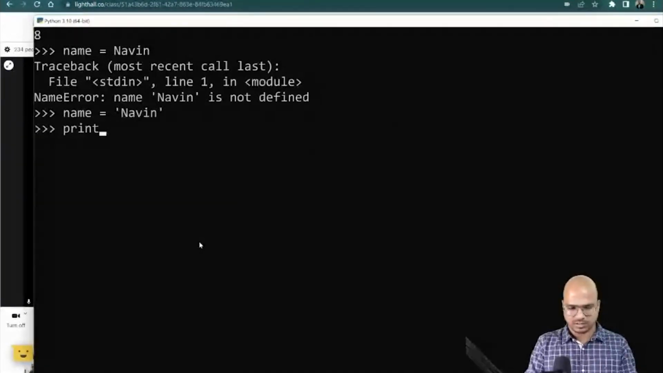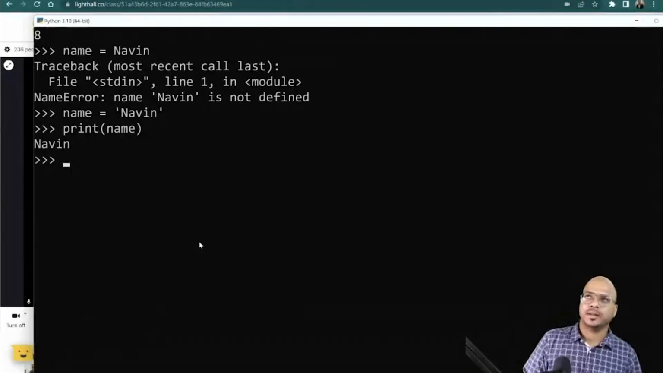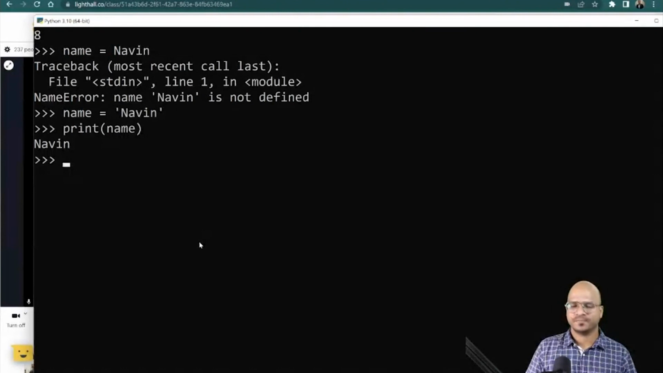Let me print name. That works. And you can see we got Naveen. So basically, yes, you can store a number, you can store a string, you can store integers, you can store float values as well. Basically, you can store everything you want.